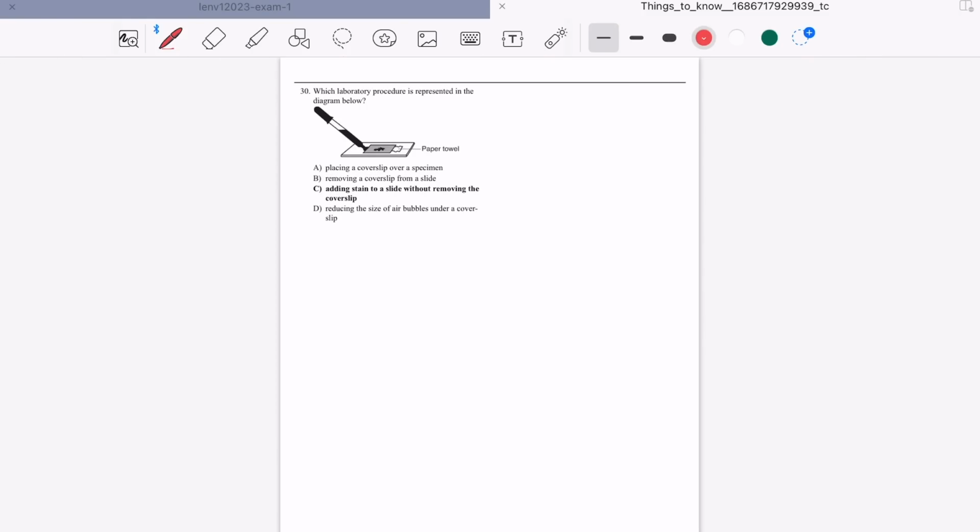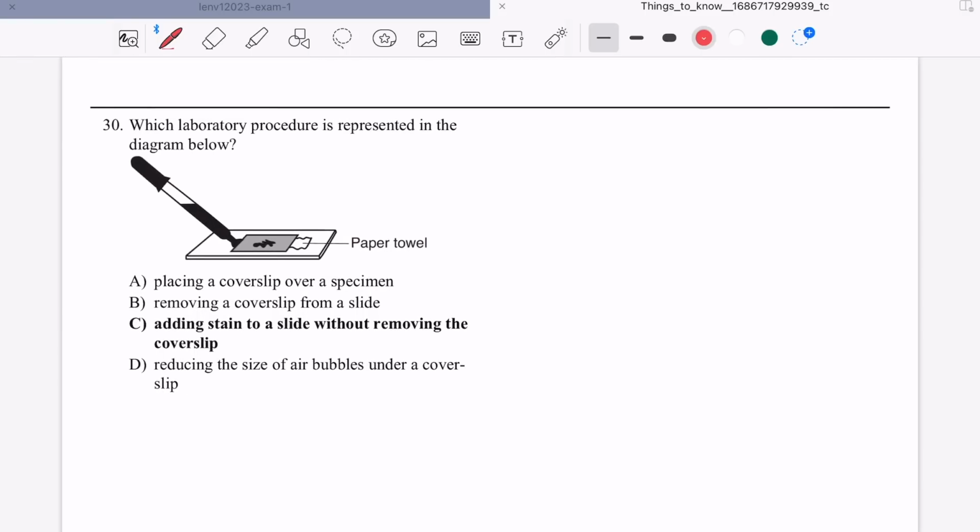Is this the last? No, not the last question. We spoke about this before. When this procedure is used to stain cells or to add sugar or to add salt or to add dye.